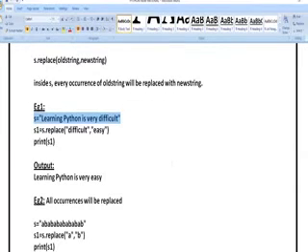Let us see this program. Let us try to execute this command.